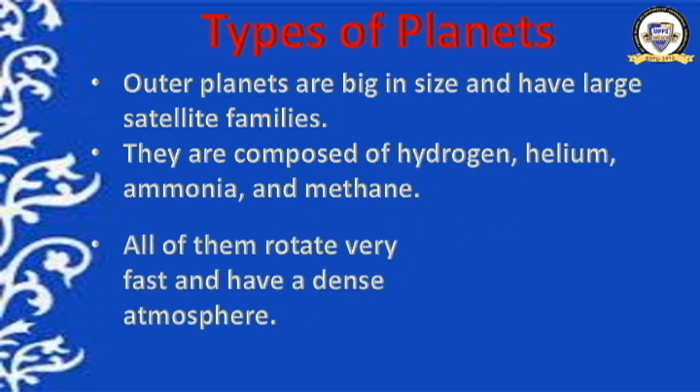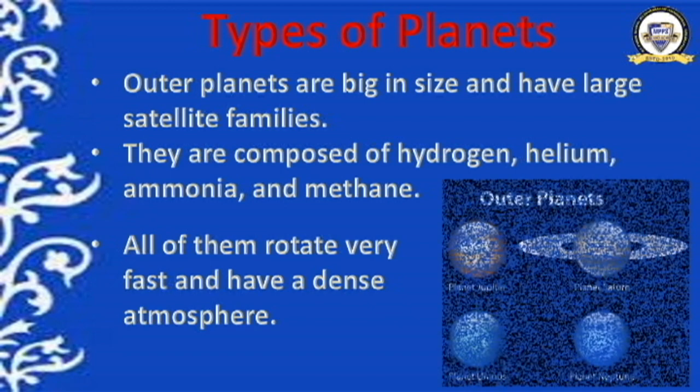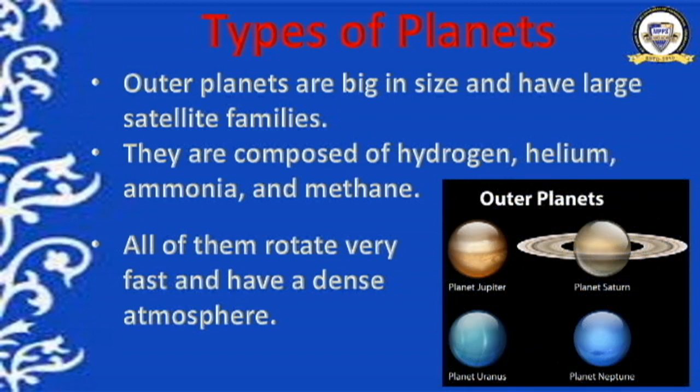These 4 planets rotate very fast and have a dense atmosphere. What are the features? Number 1, they are big in size, they have large satellite families composed of the giant gases, and they rotate very fast. They have a very dense atmosphere. Have you understood now? Now see the pictures.